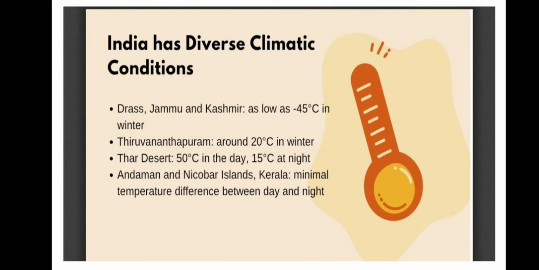Okay. Andaman Nicobar, and what are we learning? We are learning the diversity of temperature in Indian territory. If you see different parts of India, there is variety. Everywhere there is not the same pattern of temperature. Andaman Nicobar Islands and Kerala have an average temperature for the whole season, because they are near the equator, so they will always face high temperature.